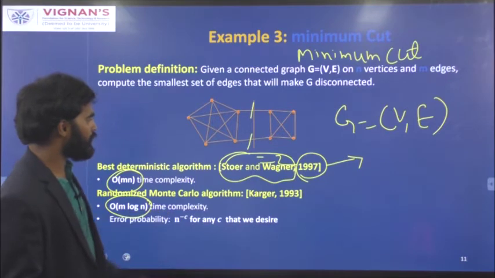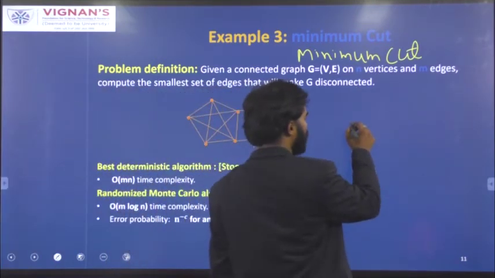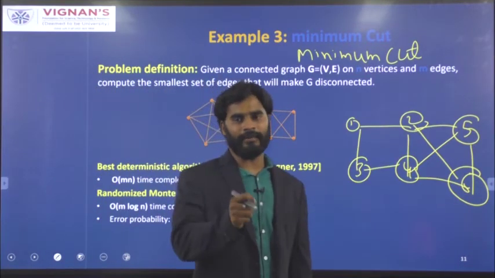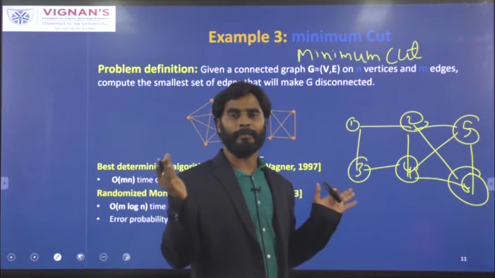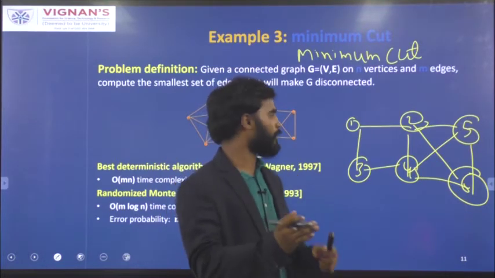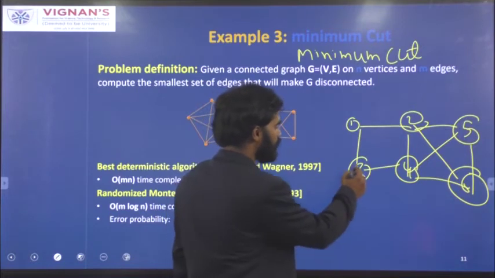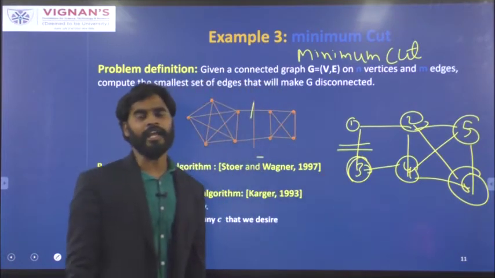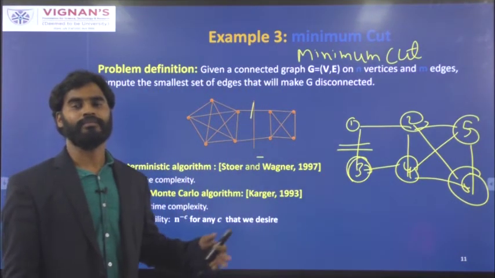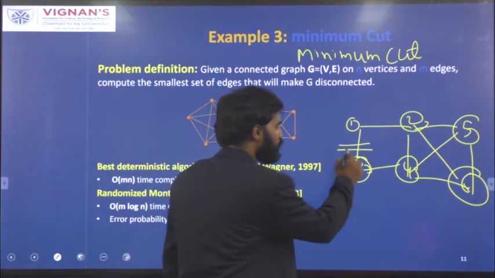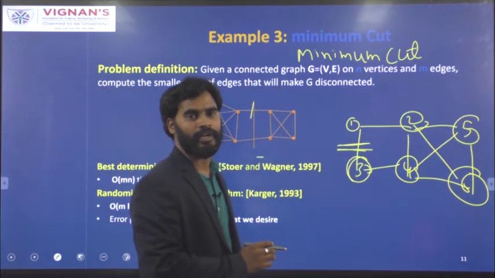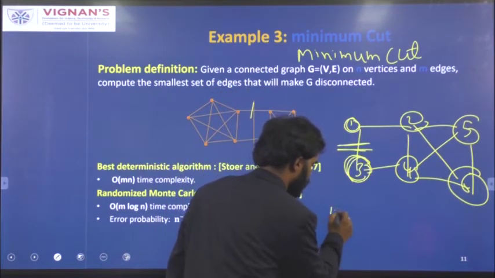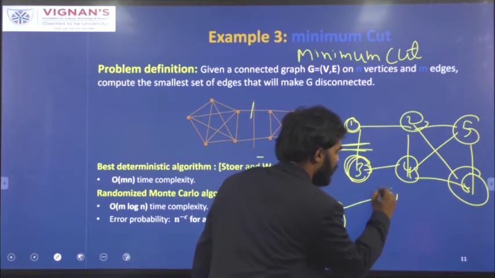So how does it work? It is very simple. Assume that you have a graph like this, and you apply the randomized algorithm on it. Choose any one edge randomly and merge both endpoints of that edge. So for example, I choose this edge randomly, and I'll merge these 2 points like this.